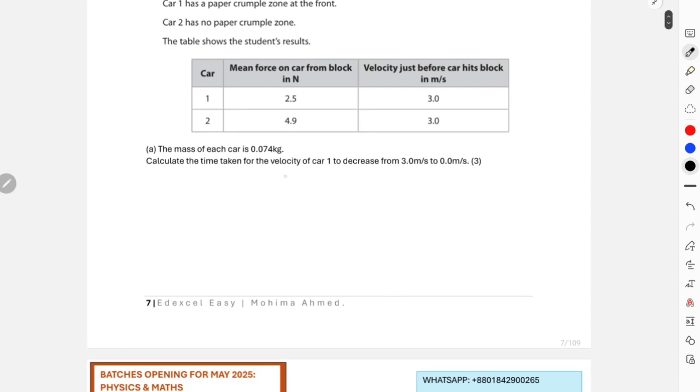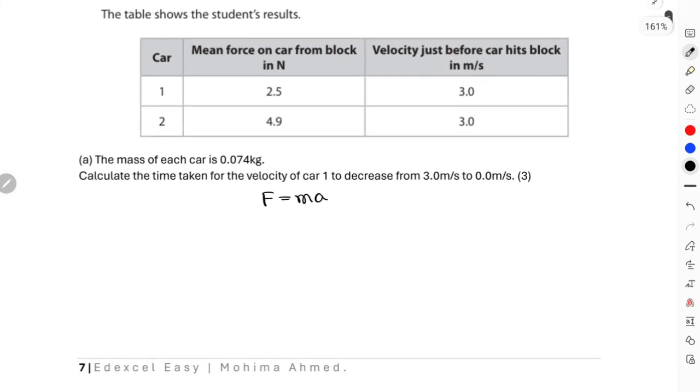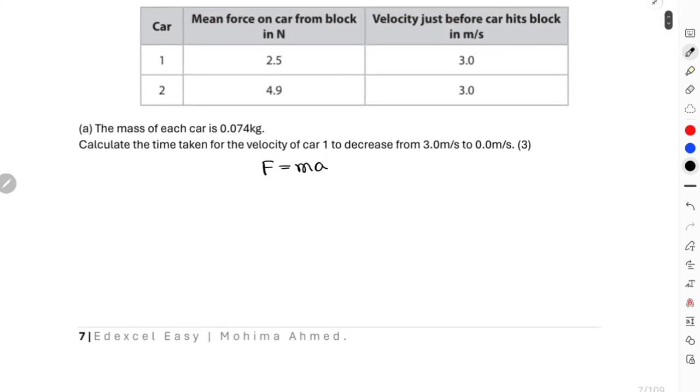I'll start with F equals ma, where I'll break down ma into m times delta V divided by T. I already know the value of F for car 1, which I'm trying to find out. The car 1 was receiving 2.5 newtons, so force is 2.5, mass is 0.074, multiplied with delta V over T. This is 3 minus 0 divided by time.